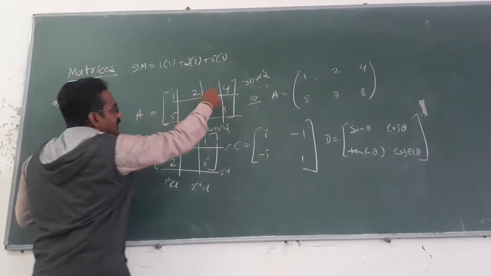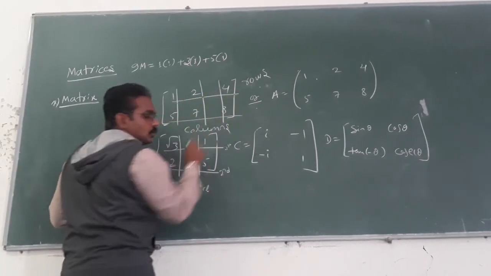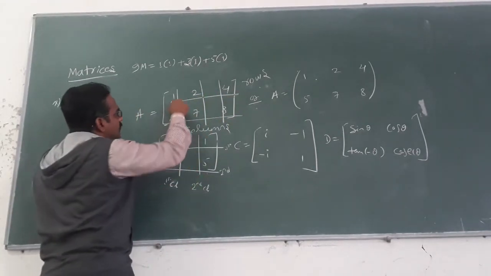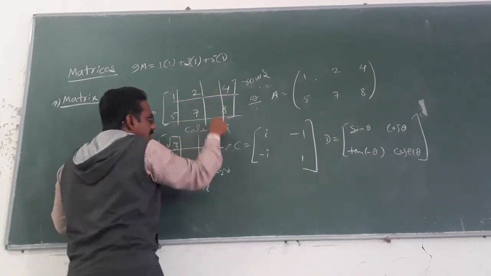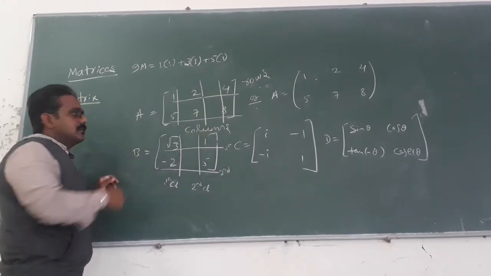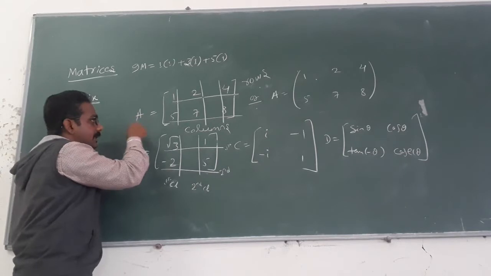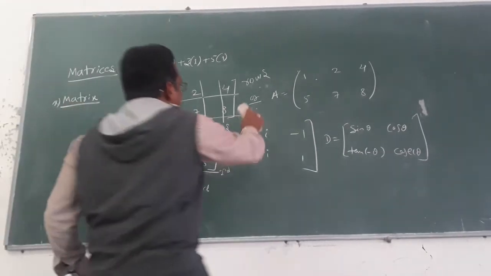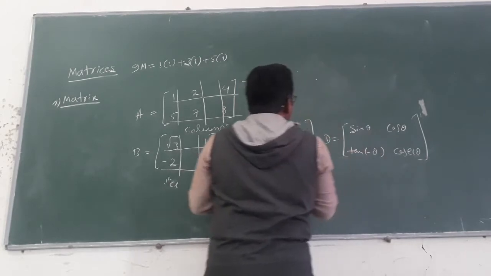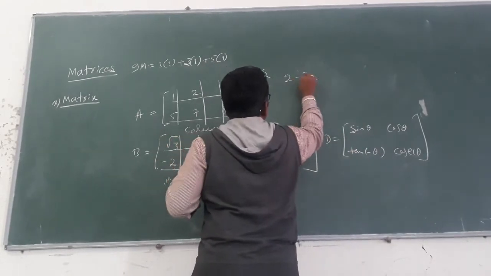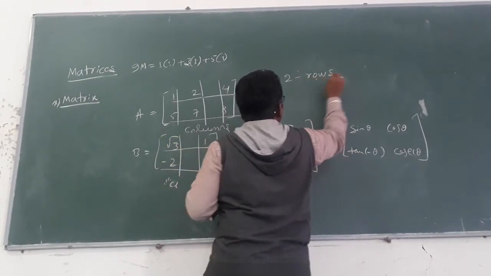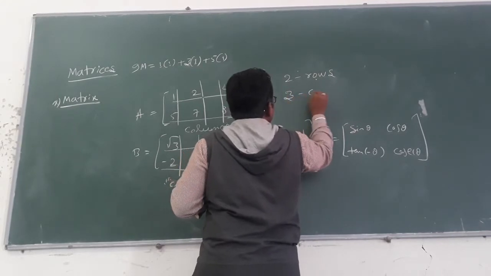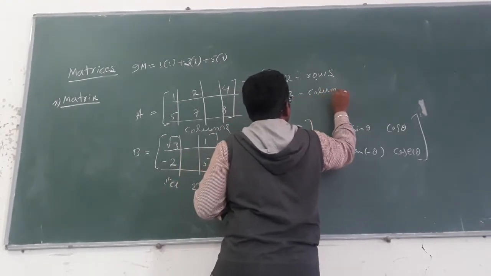Just count the number of rows in each matrix, you people. See here, it has 1, 2, so 2 rows are there, and 1, 2, 3, so 3 columns are there. For the matrix A, it has 2 rows and 3 columns.